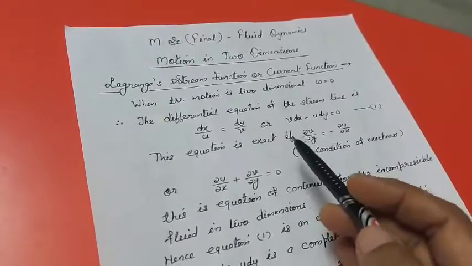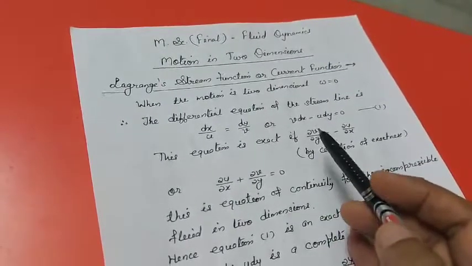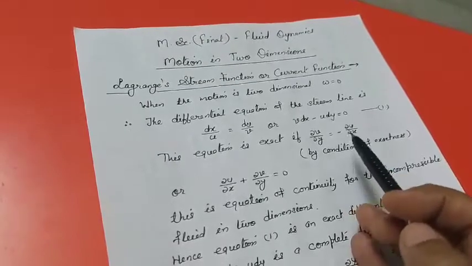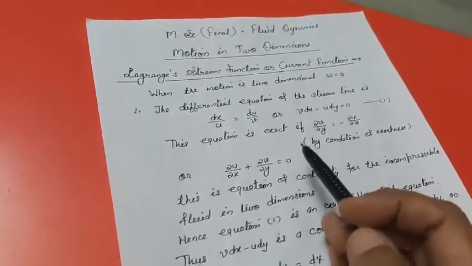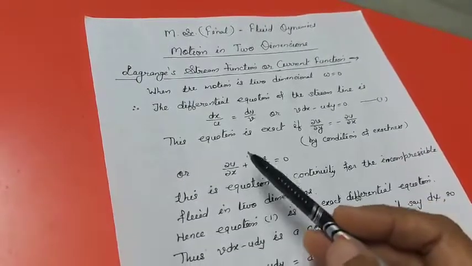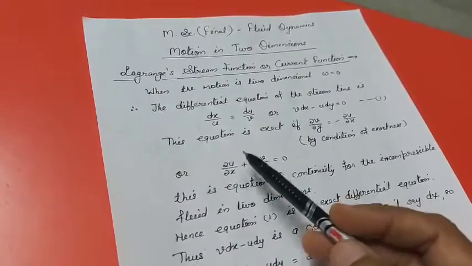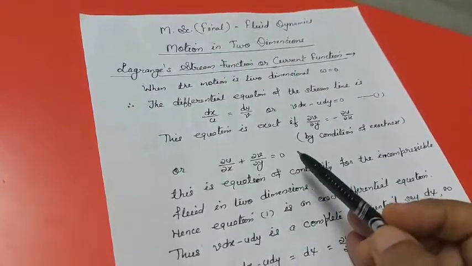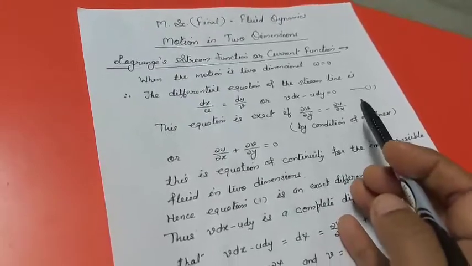Now this equation is exact if the condition of exactness, that is del v by del y is equal to minus del u by del x, is satisfied, and this can be written down as del u by del x plus del v by del y equal to 0. And this is the equation of continuity for the incompressible fluid in two dimensions. Hence the condition of exactness is satisfied.